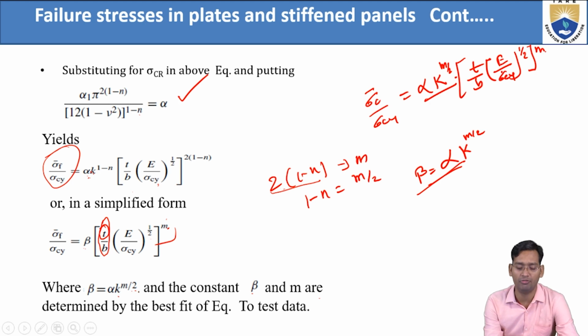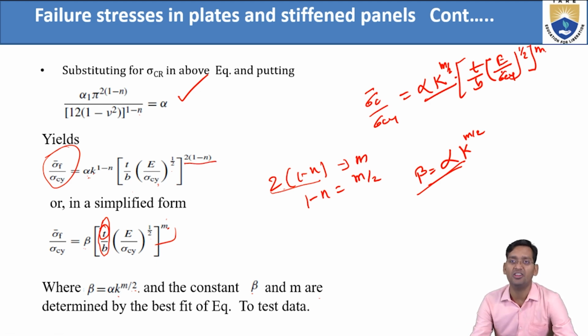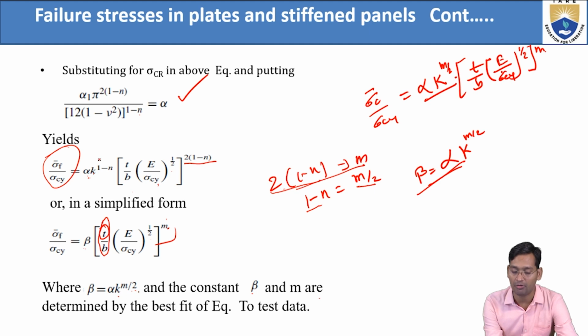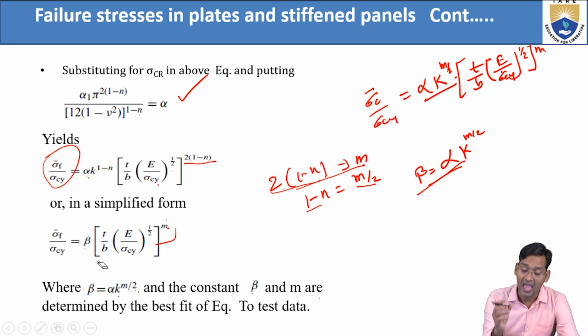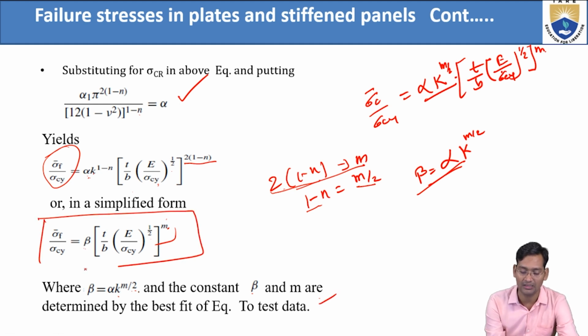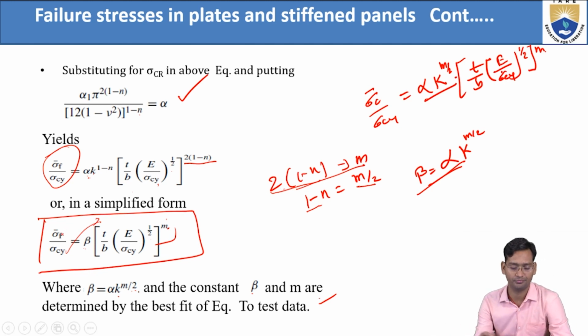Alpha into K power 1 minus N into T by B into E by sigma CY whole power 1 by 2 and 2 into 1 minus N. Now let's assume 2 into 1 minus N as M. So from here, what will we get? 1 minus N as M by 2. So this becomes alpha K power M by 2 into T by B into E by sigma CY power half, whole power M. In that they assume alpha K power M by 2 as beta. So finally, this is the formula. Just take this sigma CY to this side, so you will get the average failure. So this is the final equation.